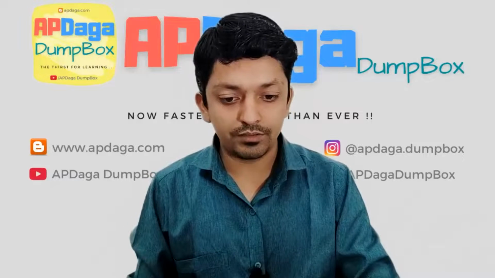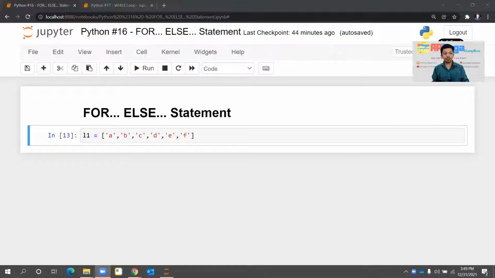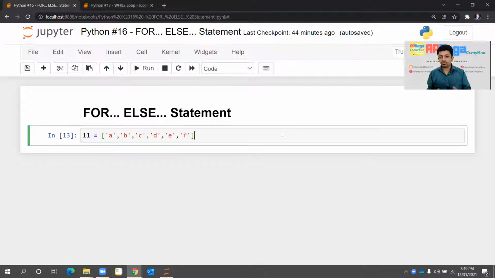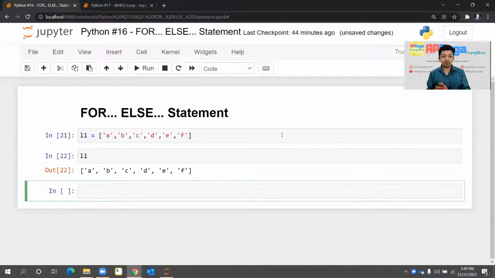I'm sharing my screen. Here you can see this is the Jupyter notebook, and I'm taking a random list of a few elements. Let's say A, B, C, D, E, F. These are the elements of our list L1. If I print L1, you can see these are all the elements in L1.